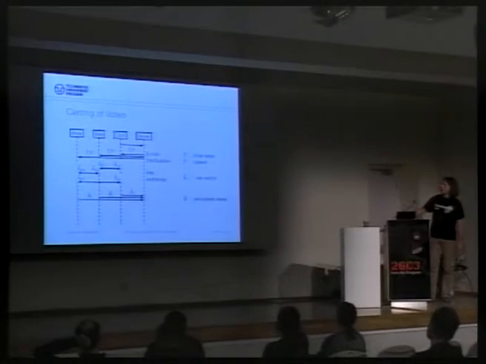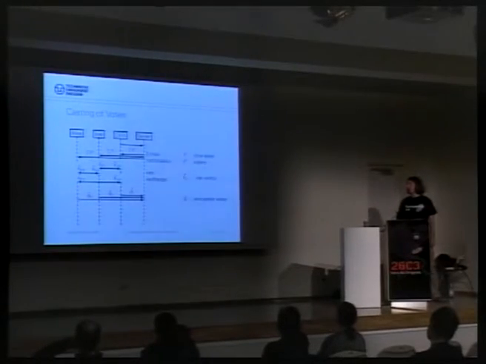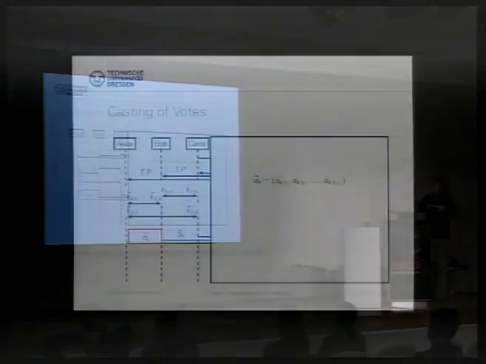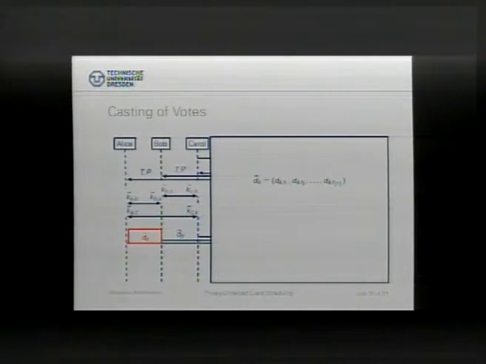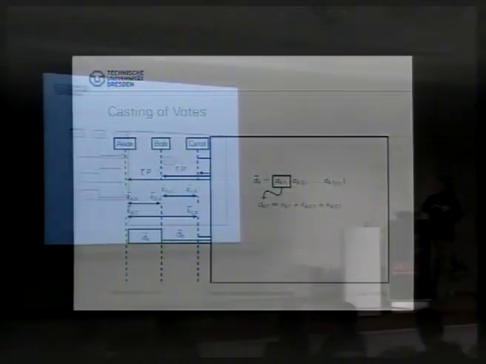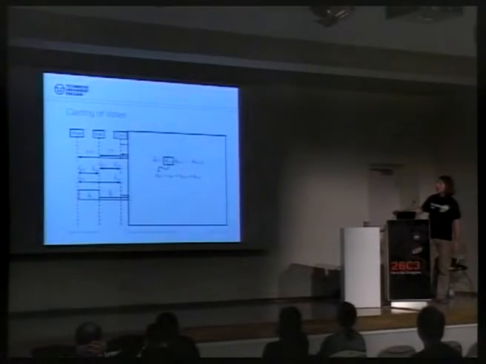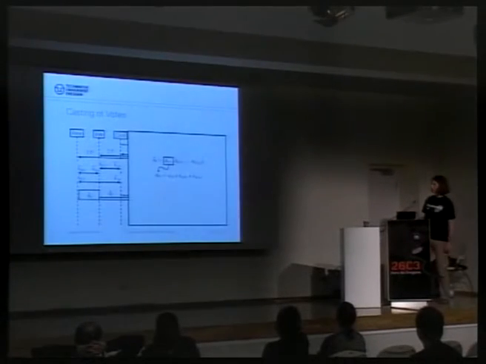So after exchanging the keys, everybody sends his encrypted vote to the server, and this encrypted vote looks like this. It's a vote vector where there is one encrypted vote for every time slot, and for every time slot we take our actual vote and encrypt this with the keys we have exchanged from the others.